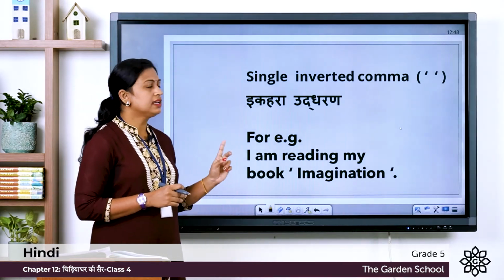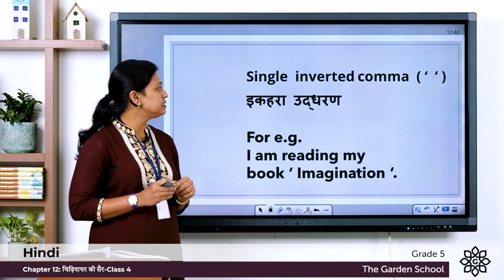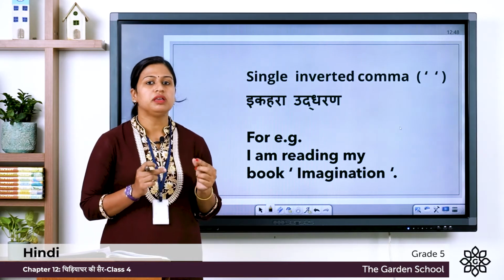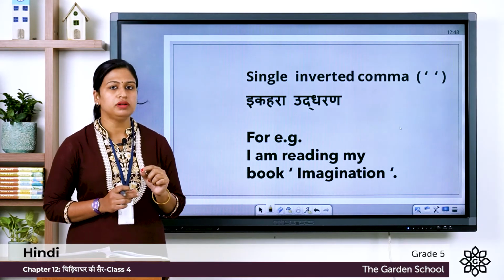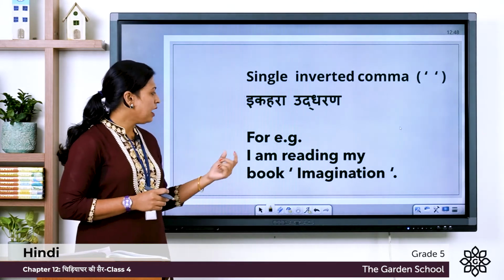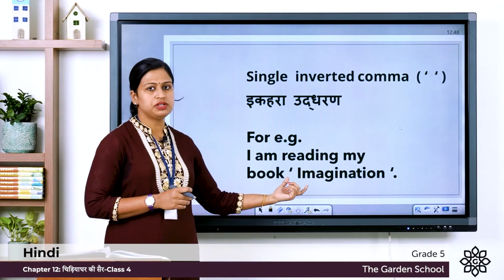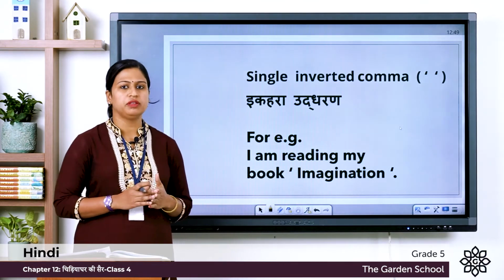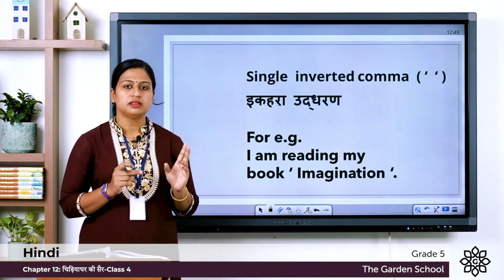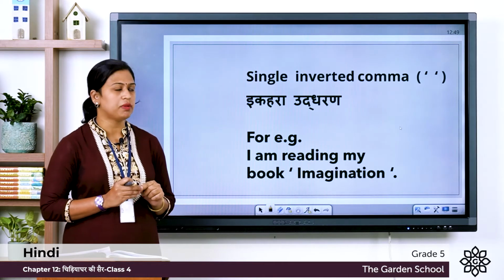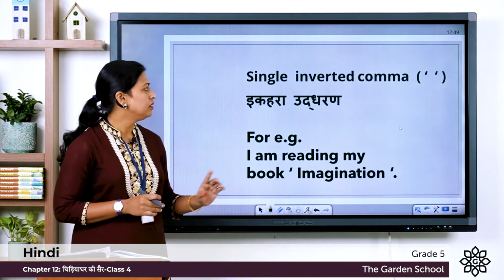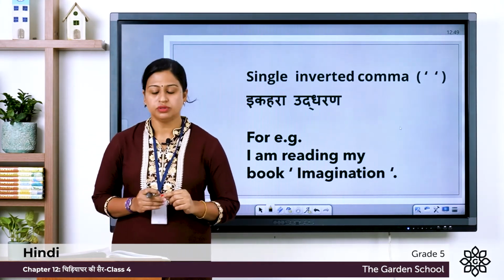Next one is single inverted comma, and in Hindi we say Ekhara Udharan. So whenever we want to give a stress or highlight a word in a sentence, we use this single inverted comma. For example, I am reading my book 'Imagination'. So Imagination is the name of the book, and we are highlighting this word. So we write this word within single inverted comma. Once again, I am reading my book 'Imagination', full stop. In Hindi, we say Ekhara Udharan.